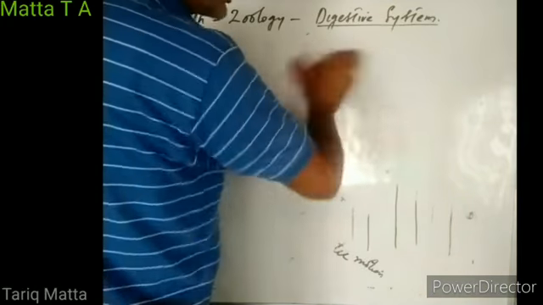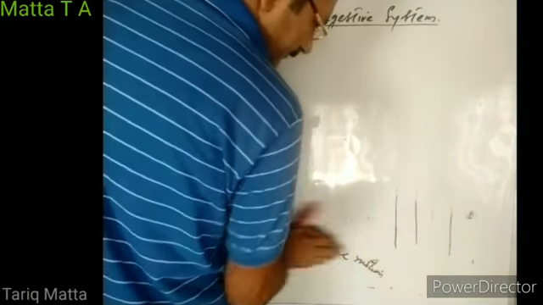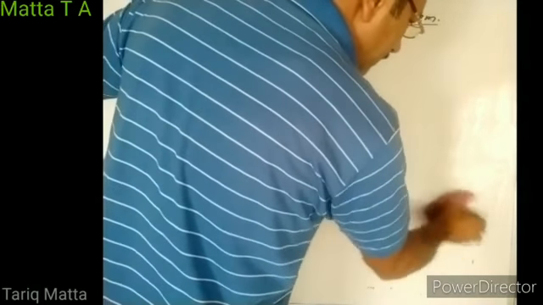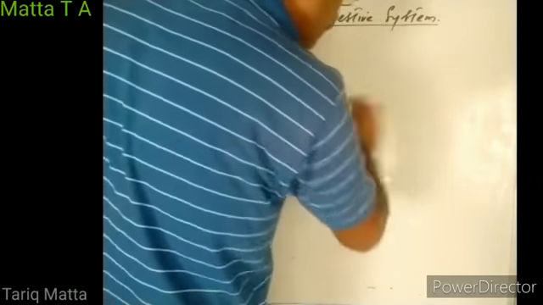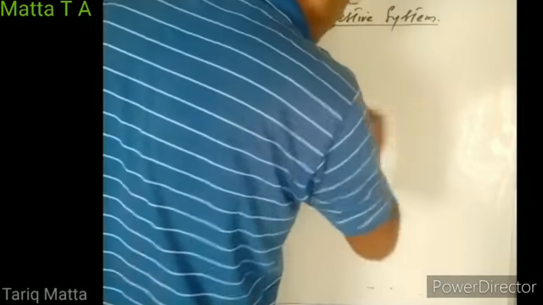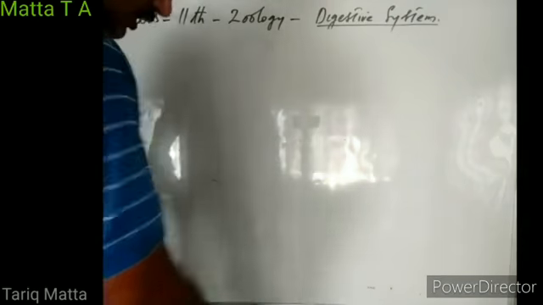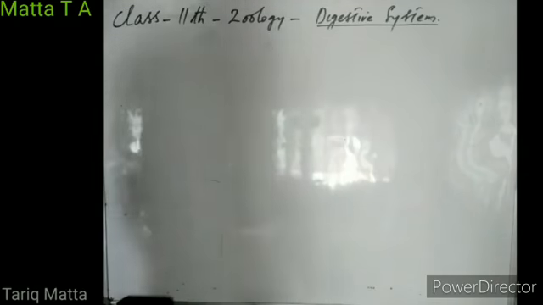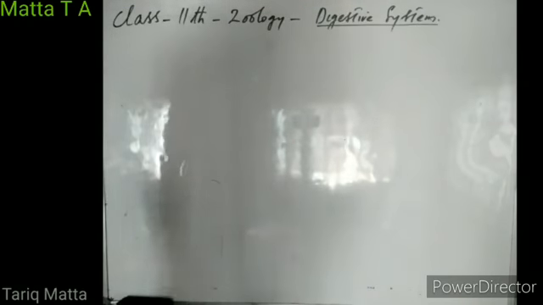Even water enters into the stomach by peristaltic movement. If we have to drink water, after putting it into the mouth, it goes into the pharynx. The pharynx pushes this water into the esophagus. And by peristaltic movement, that water also enters into the stomach. When the water enters into the stomach, then the cardiac sphincter closes. So if after drinking water we make a somersault, we will not vomit out the water.